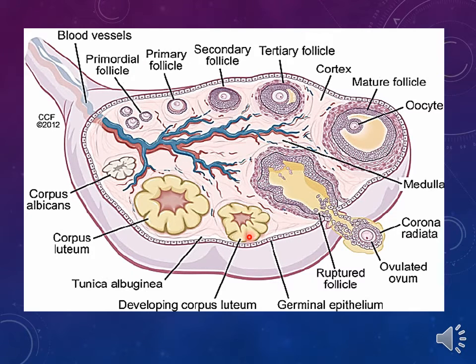This corpus luteum acts as a temporary endocrine gland secreting some sex hormones, estrogen and progesterone. Later on, this corpus luteum will degenerate and change into the corpus albicans, which is the end stage of the developing follicle.